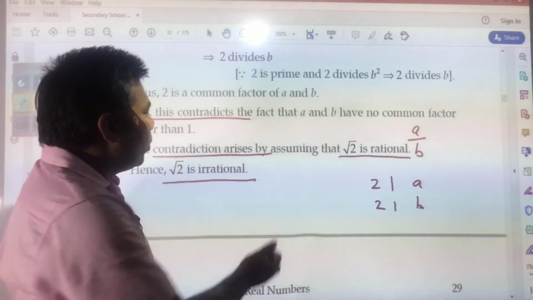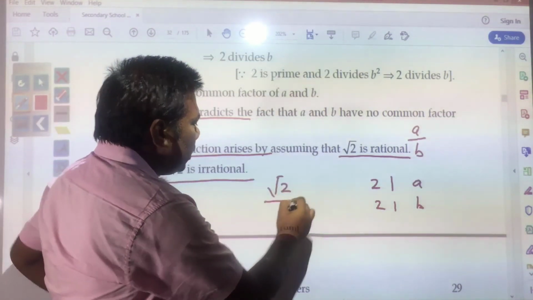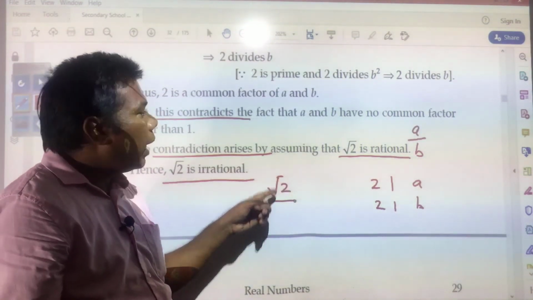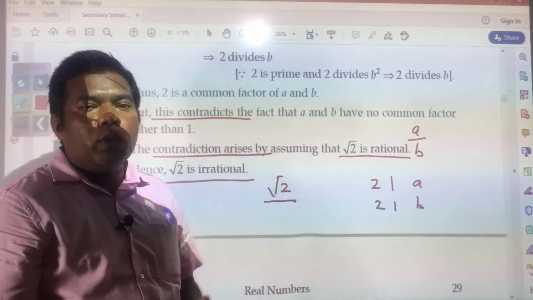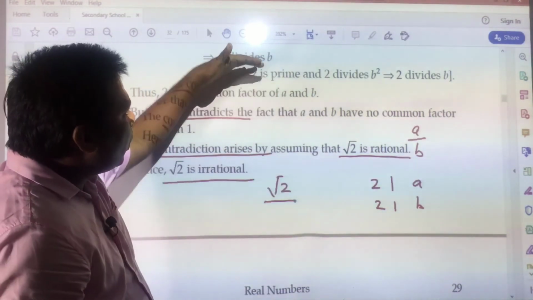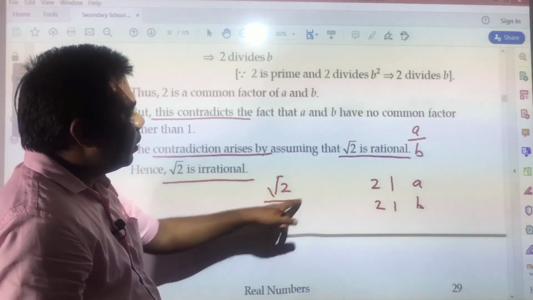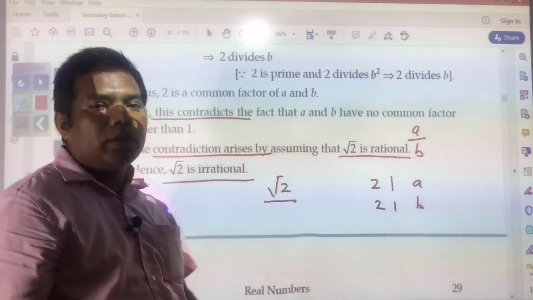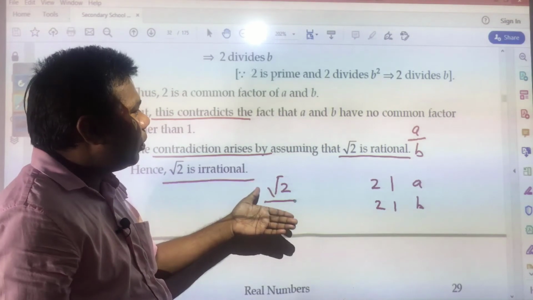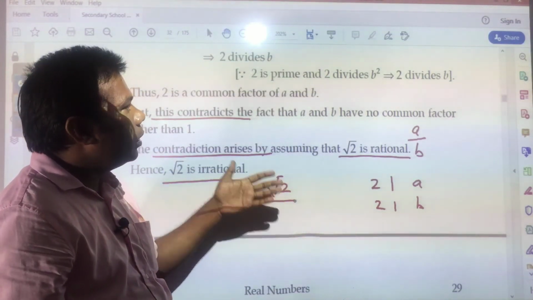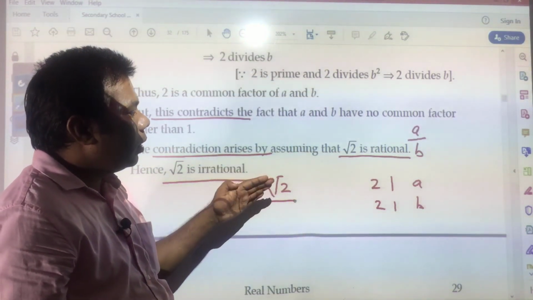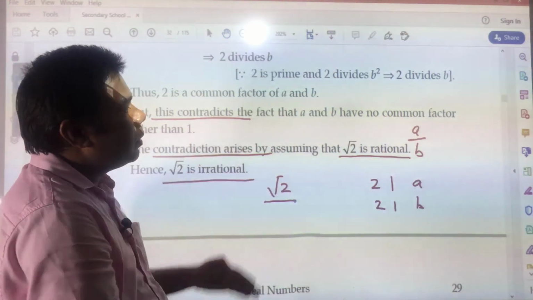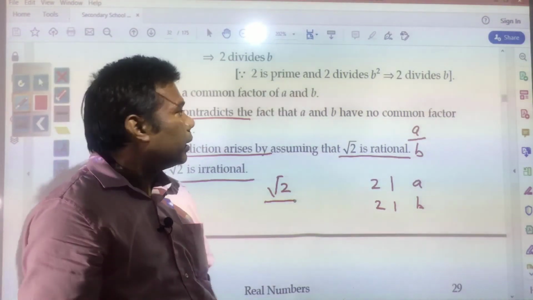So finally, what did you understand? If you need to prove that root 2 is irrational, you need to assume it is a rational number and show a contradiction. If you have proved the contradiction, then this number will be irrational. In this way, some other questions are also there. Two very important theorems you have learnt today. It is very important that you try again and again, write them down and remember these, because this is very important for the exam.